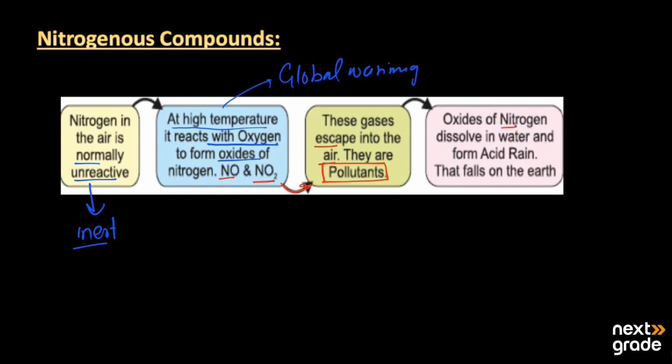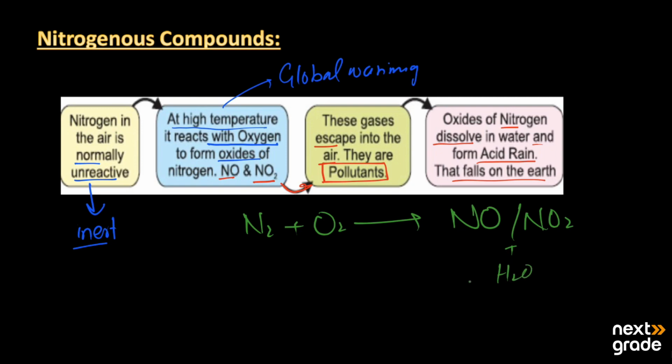These oxides of nitrogen, when dissolved in water, form acidic rain that falls on the earth's surface. Likewise, nitrogen, when it reacts with the oxygen in the atmosphere, forms the oxides, and these react with the water present in the atmosphere and change into nitric acid.